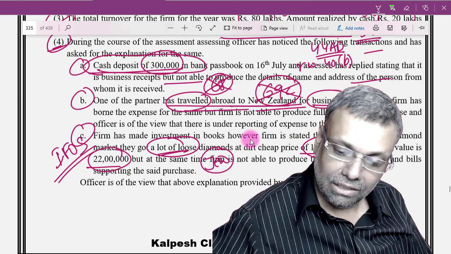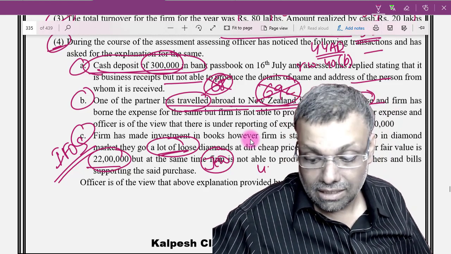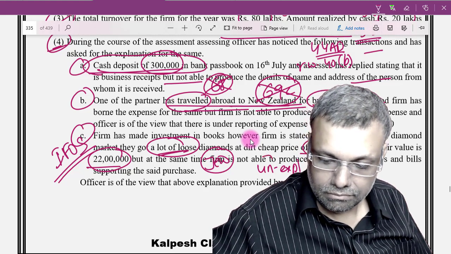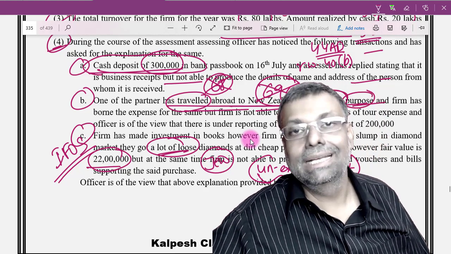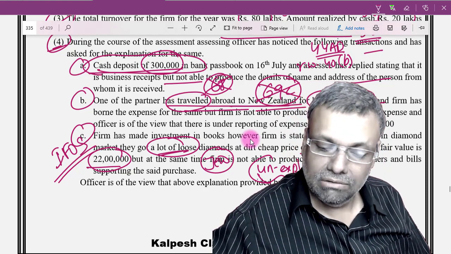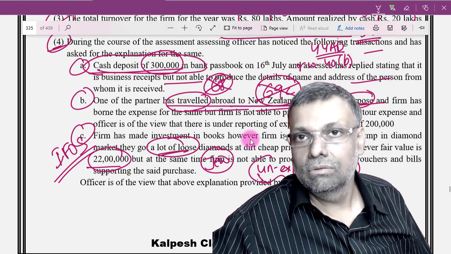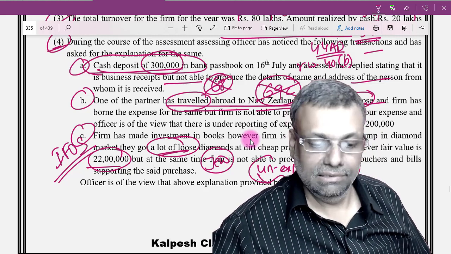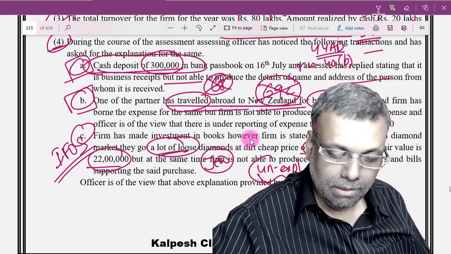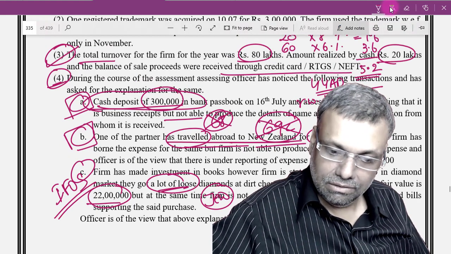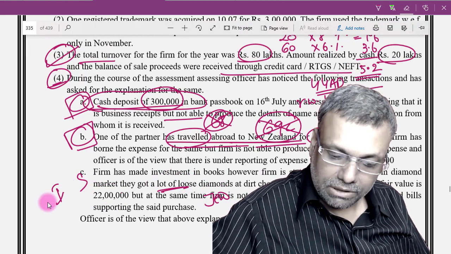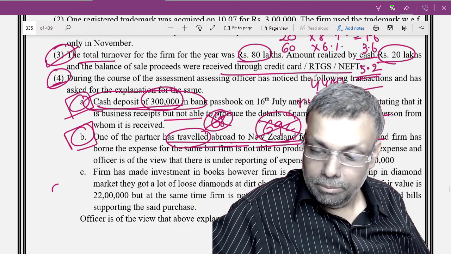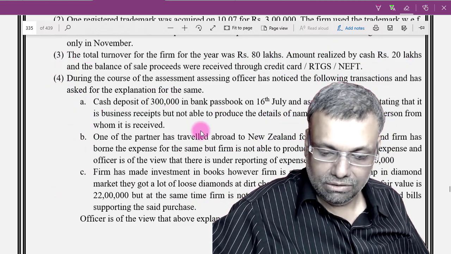At the same time, friends, it can also be thought of as unexplained investment. That way also it can be thought of. Whichever way you understand, this is not directly in connection with the business. See how point A and point B are different. Point A and B are linked with the business. But when it comes to point number C, that investment is not linked with the business for which we are talking about a presumptive taxation.